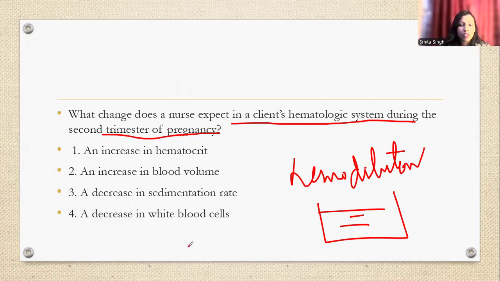So इसमें से आपको क्या लगता है? Ultimately, there will be an increase in blood volume. The answer will be number two, the increase in blood volume. Hemodilution होता है pregnancy में, and all the levels change accordingly.